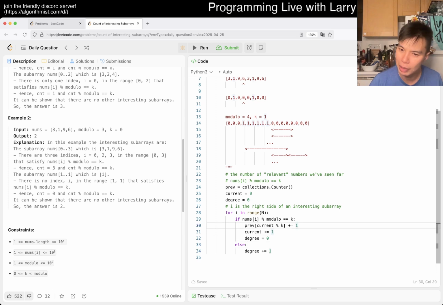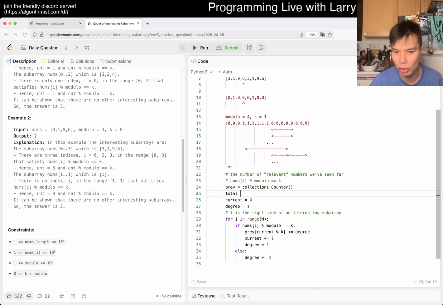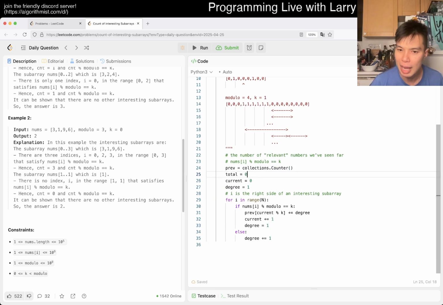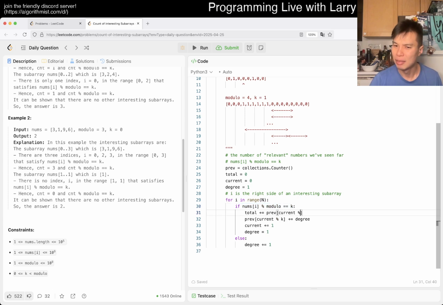Actually, it's not even plus or equal to 1. It should be degree, right? Plus 1. Maybe we'll just start at 1 actually then, because that's how many degrees of freedom you have for each one, and then you just put it this way, right? And then the other thing we have is just total, which is the number that we're returning. And here, when this is true, we want to find other instances where it is true, so then we just sum up something like this. I think I'm kind of hand wavy here because I'm not confident. I'm too lazy to think it through, but it should be roughly the right idea.